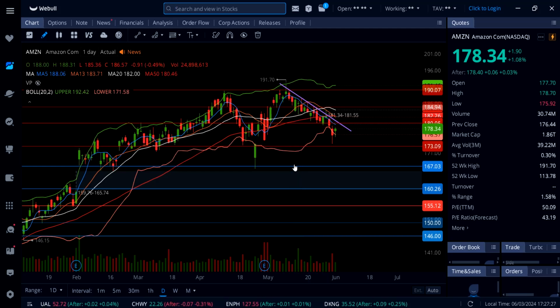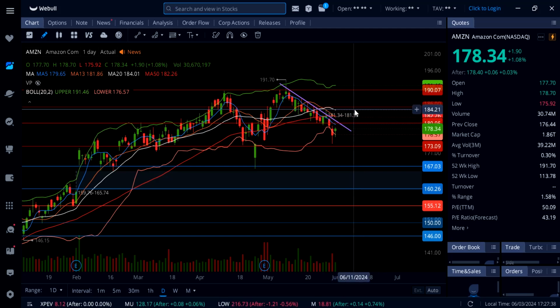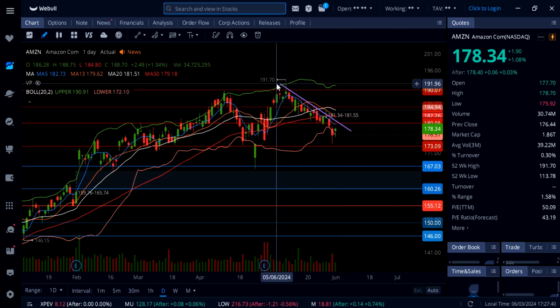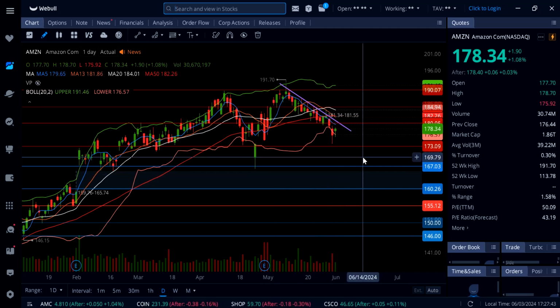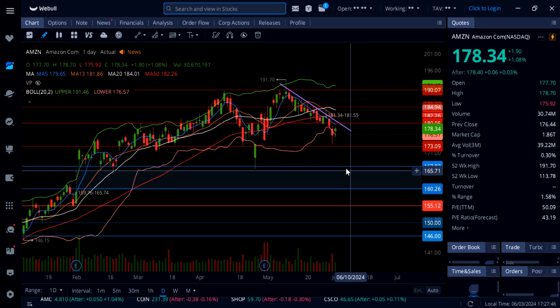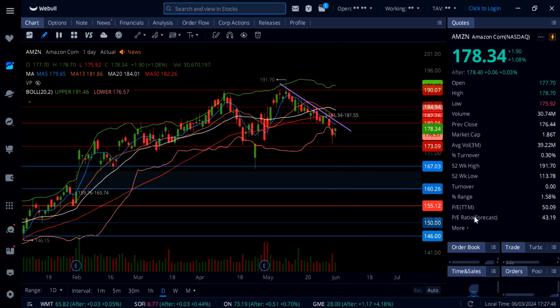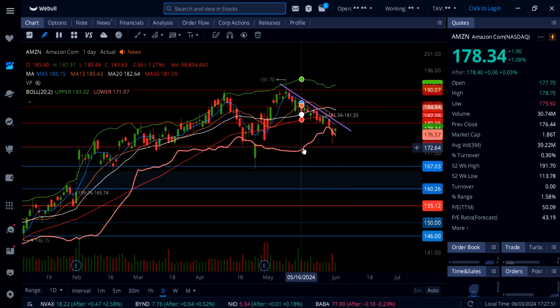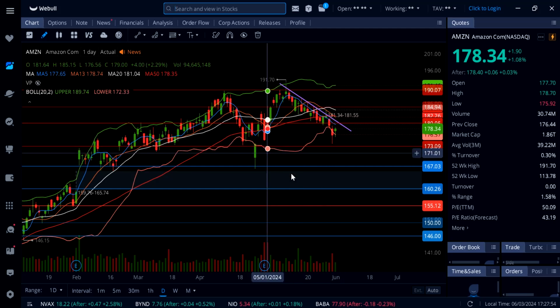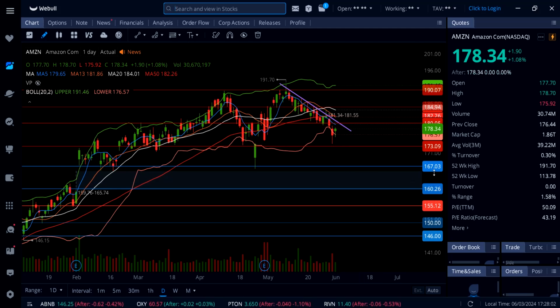So I think even in the short term, Amazon can go up to this gap 180 first, and above 180 you are going to see 181.55 to close this gap and possibly even 185. If that happens, that's going to be a breakout from this trend line right here on Amazon. As of right now, Amazon downtrending. We have resistant trend line right here on top, and also we do have strong support right here at 176.57, lower Bollinger Band, and then 173. Below 173, Amazon will fall even harder all the way down to 167, and then this gap just below 160.